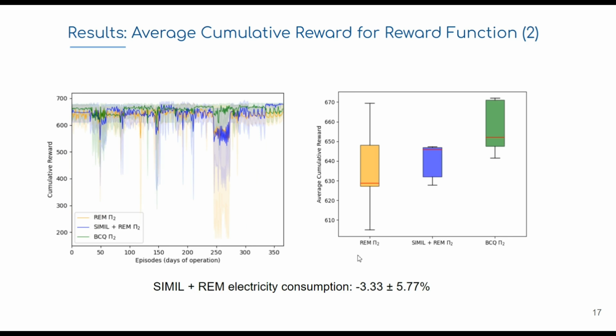Here we have the average cumulative reward for reward function 2. Using this reward function, we also perform better than random ensemble mixture, but worse than batch-constrained deep Q-learning. In the chart at right, we can see that we also achieve lower variance compared to the other methods. And finally, comparing our approach with the human operation, the average electricity consumption was also lower, around 3%.